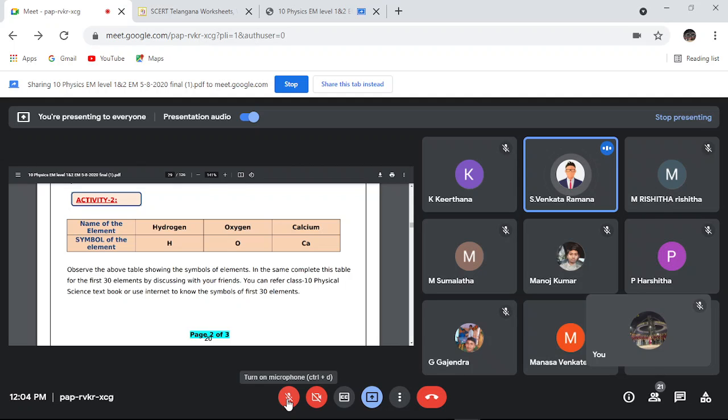Sodium Na. Magnesium Mg. Aluminium Al. Silicon Si. Phosphorus P. Sulfur S. Chlorine Cl. Argon Ar. Potassium K. Calcium Ca. Scandium Sc. Titanium Ti. Vanadium V. Chromium Cr. Manganese Mn. Iron Fe. Cobalt Co. Nickel Ni. Copper Cu. Zinc Zn.